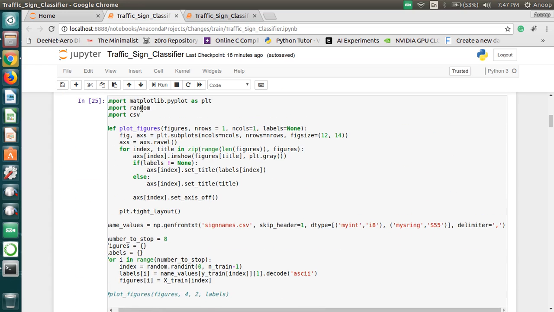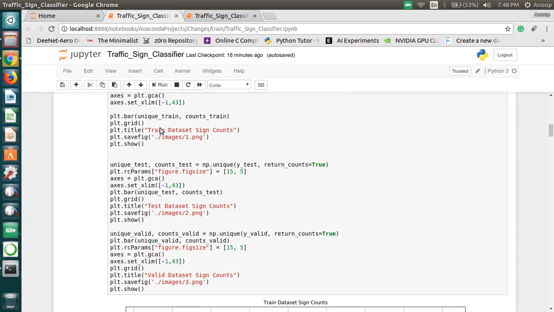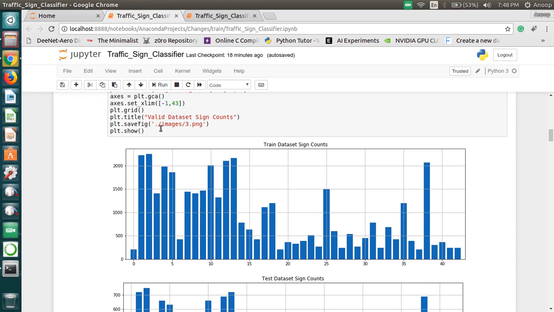Now the plot figure method is used to plot the graphs and to show the output images. And here, if we see this graph, we have about 42 different traffic signs. Initially, sign 0, that is one traffic sign, contains only about 250 samples.